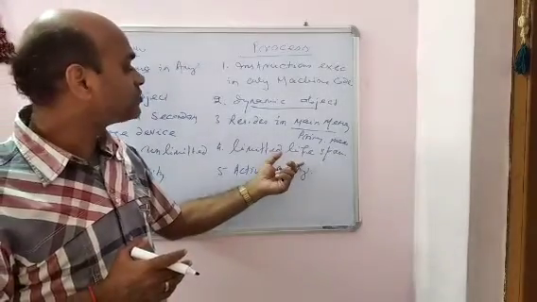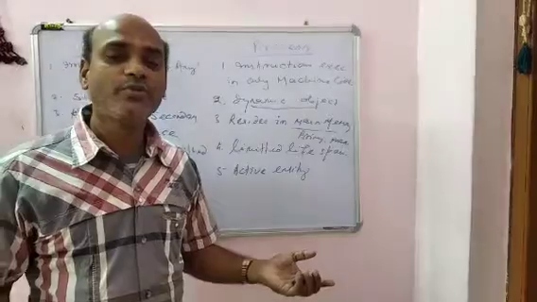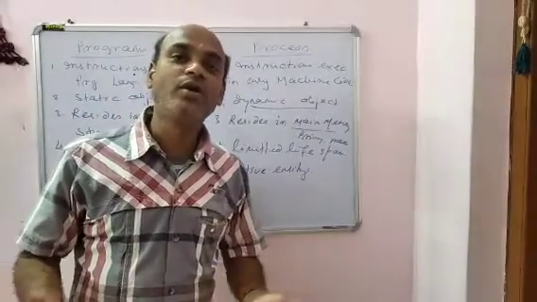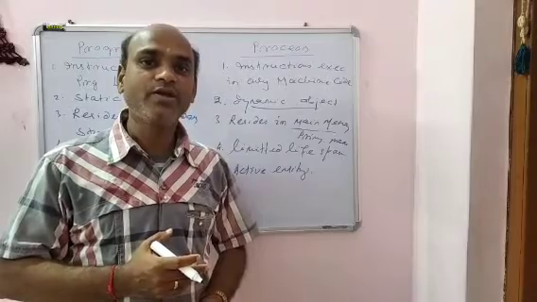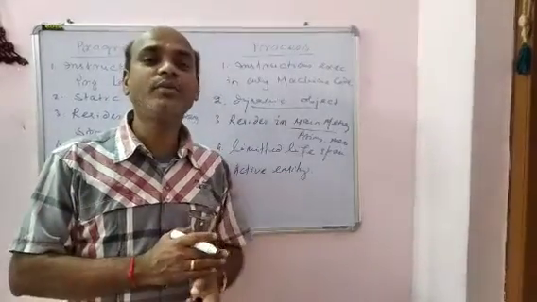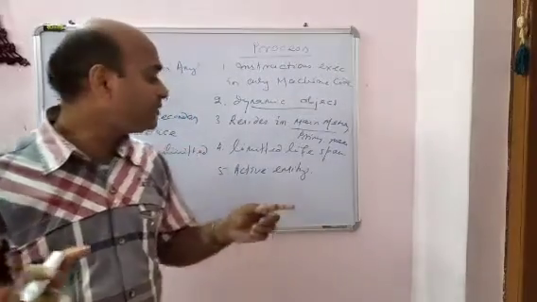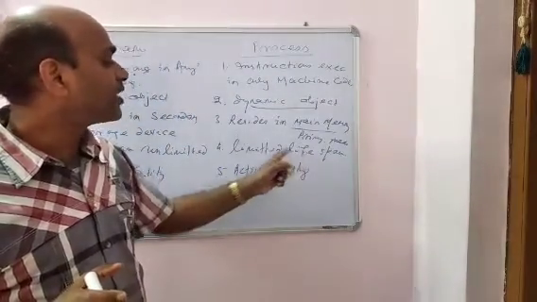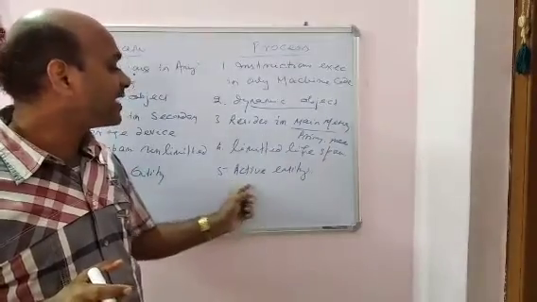And here the lifespan is also limited, because whenever the process is no more required or is completed, it is removed from the main memory, and its instructions are lost. So it has a very limited lifespan, and it is the active entity.